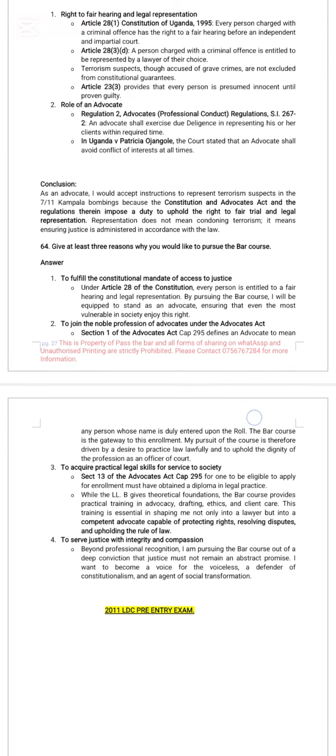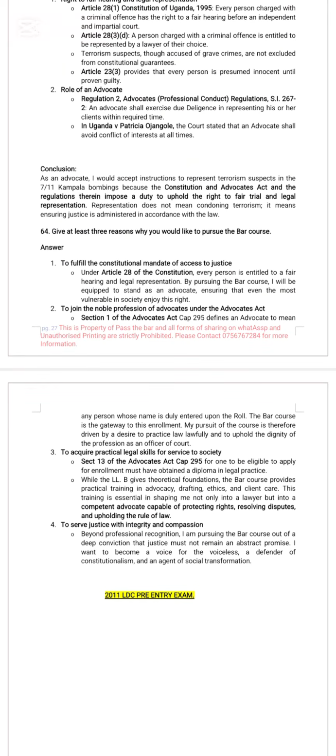In Uganda vs. Patricia Jangore, the court stated that an advocate shall avoid conflict of interest at all times. So I would represent the terrorists because first and foremost they are presumed innocent. They have a right to fair hearing, and representing terrorists doesn't mean condoning terrorism. It just means that they must have a fair hearing, and if they are guilty, then they must be convicted.